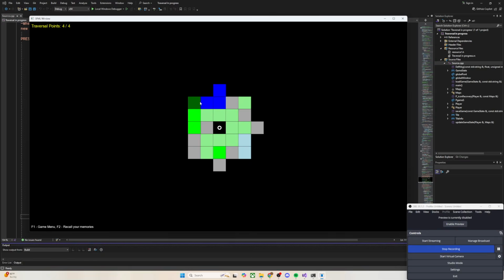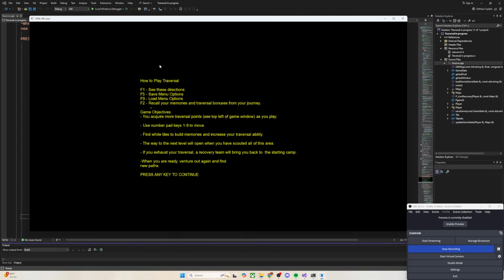So, press key to enter. And I'll get to the gameplay here in a second, but some of the things that were really hard for me was getting the text to draw to the screen. It would be out of place. It wouldn't be in the window. It would draw weird, and I'm still figuring that out. Most of the time, I'm using a default message system, like a global text system. So I can hit F1, and my menu comes up with my directions.